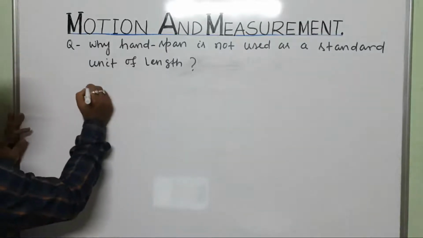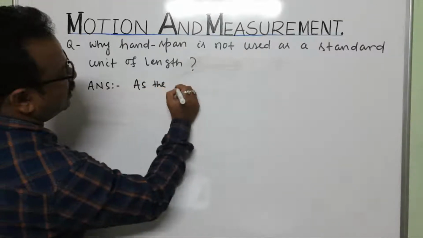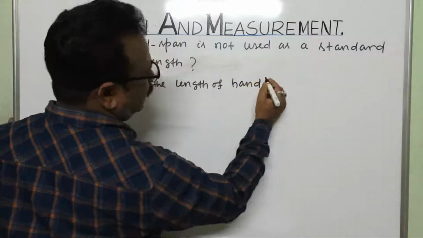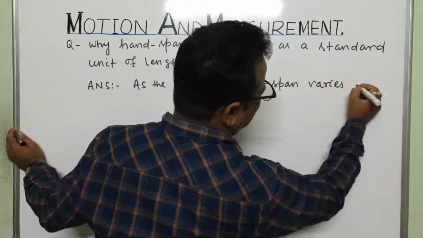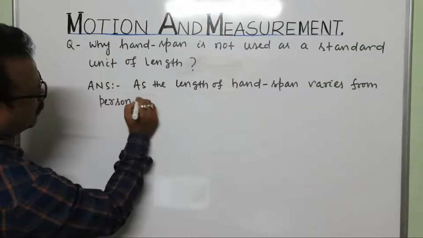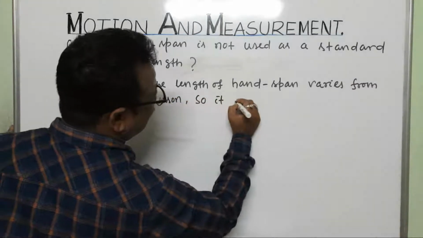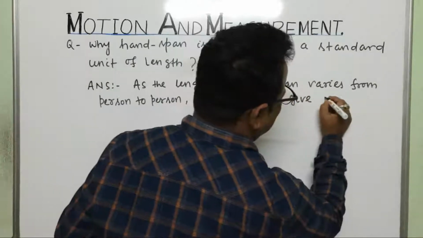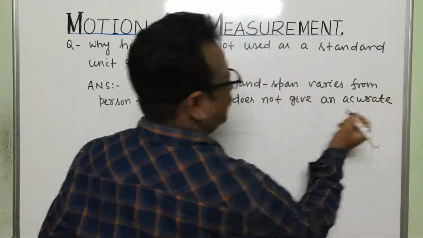So we can say the answer is: the length of handspan varies from person to person, so it does not give an accurate measurement.